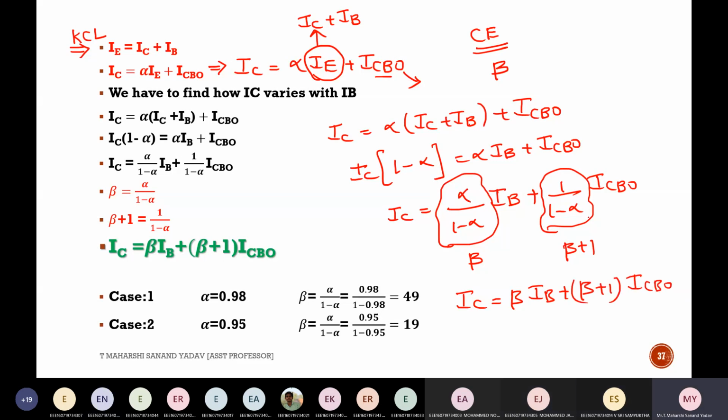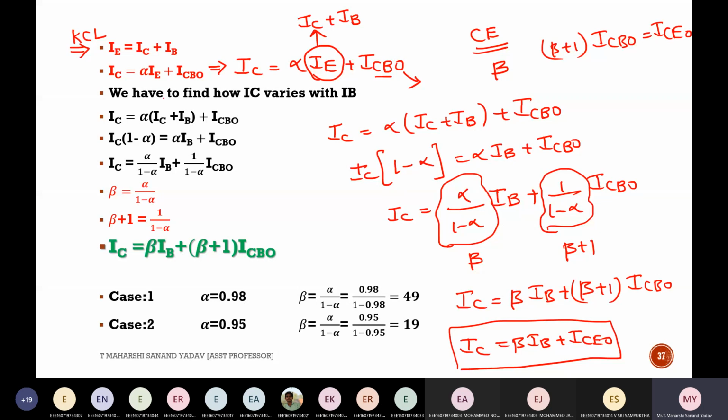And what is the end expression? I should replace beta plus 1 into ICB naught with ICE naught. That's it. This is a change. So finally I got IC is equal to beta IB plus ICE naught.